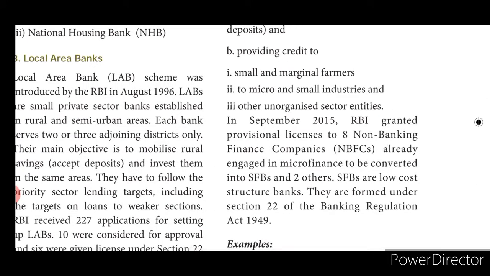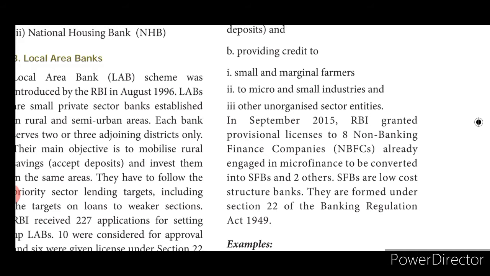In September 2015, RBI granted provisional licenses to 8 non-banking finance companies already engaged in microfinance to be converted into SFBs, and 2 others. SFBs are low-cost structure banks, and they are formed under Section 22 of the Banking Regulation Act of 1949. So, according to September 2015, RBI granted provisional licenses. So what did they do?